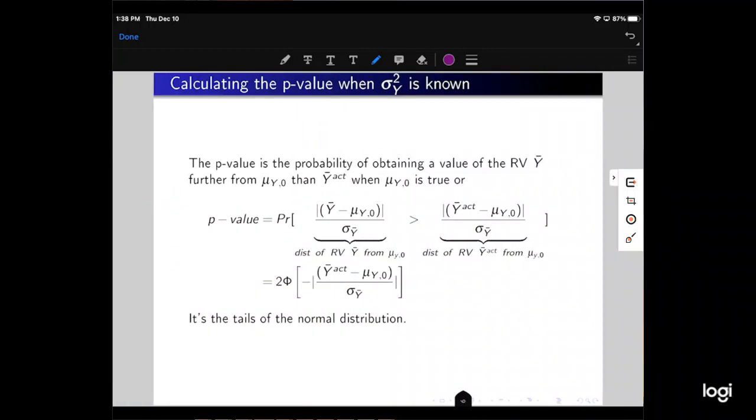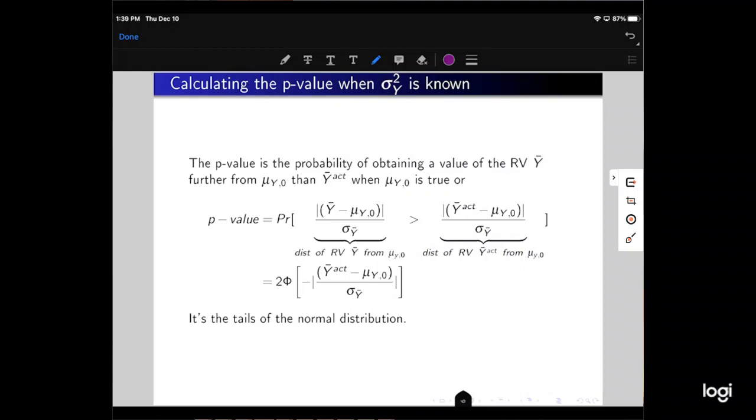So let's calculate the p-value when this variance is known. In words, the p-value is the probability of obtaining a value of the random variable y bar further from the null than y bar actual when the null is true.